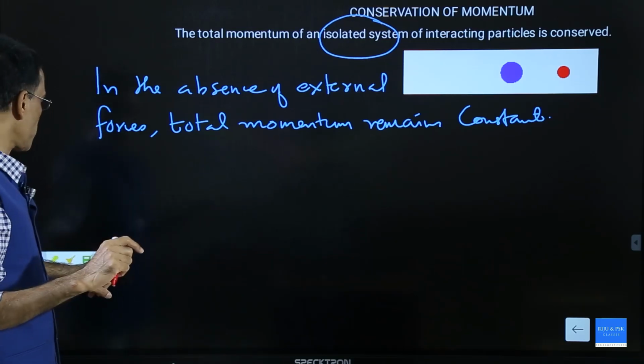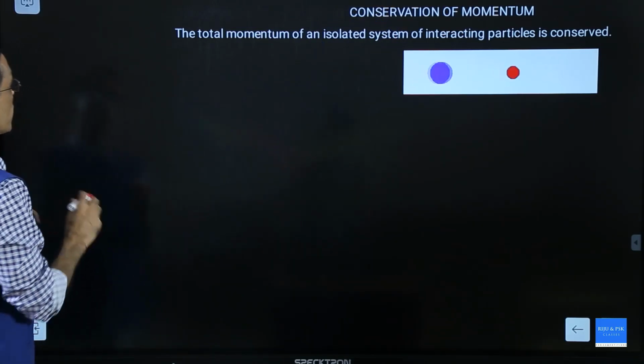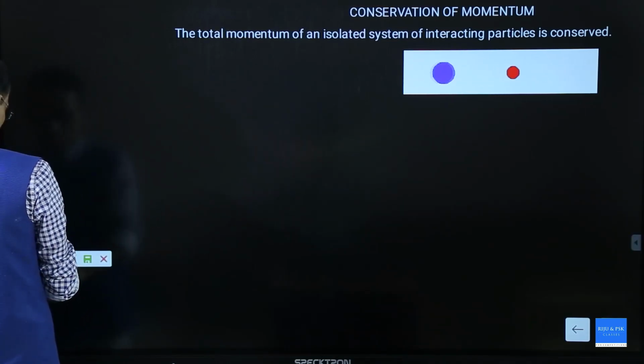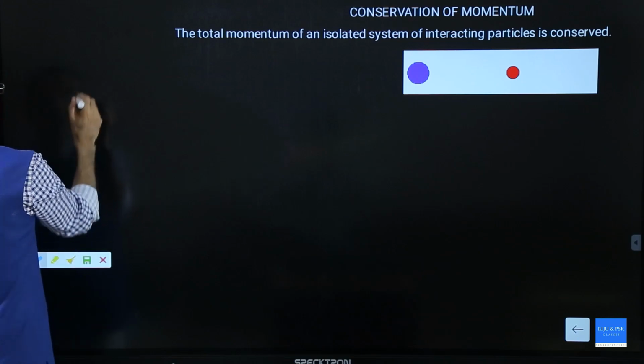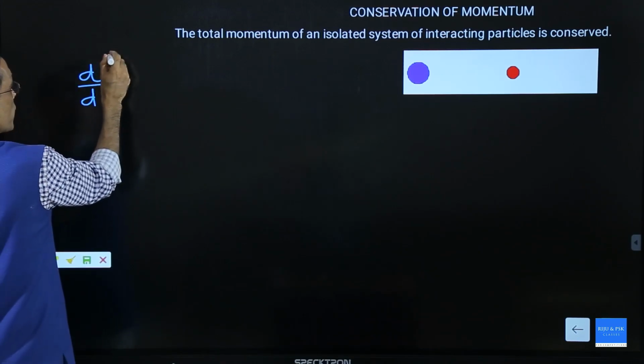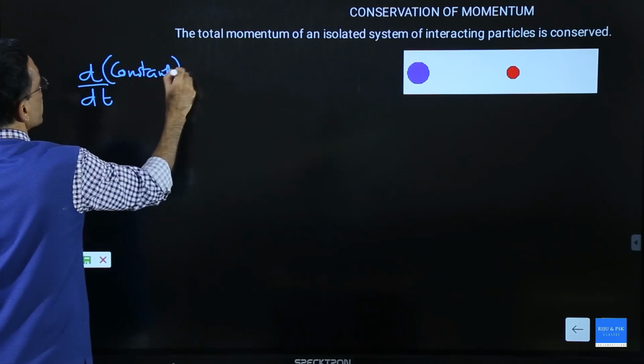Okay, I'll explain this. Mathematically, to understand this, you should know that you have studied differentiation: d by dt of a constant, the derivative of a constant, is equal to 0.